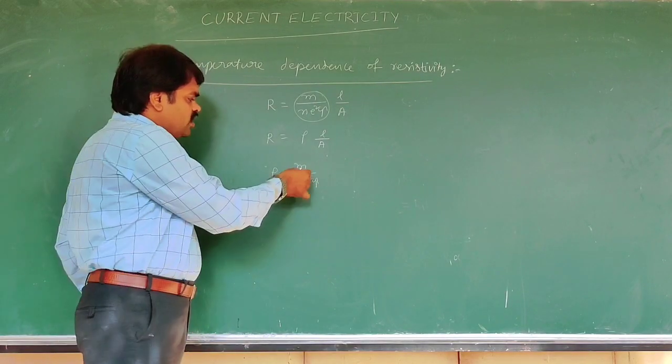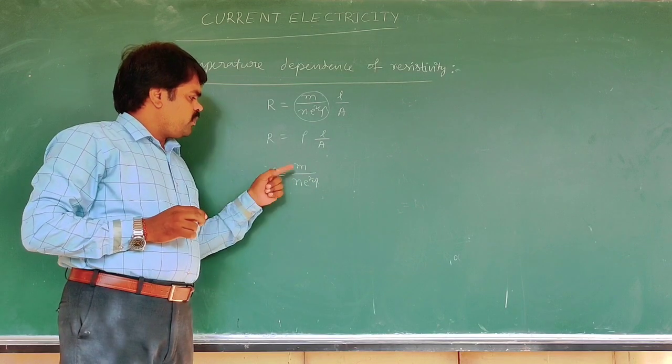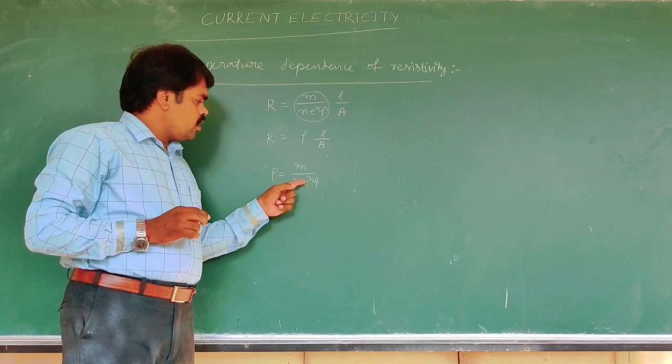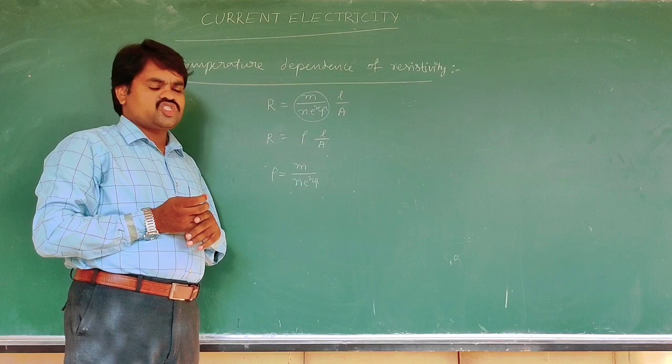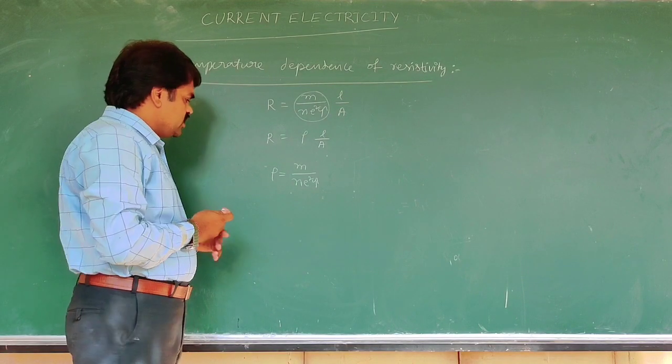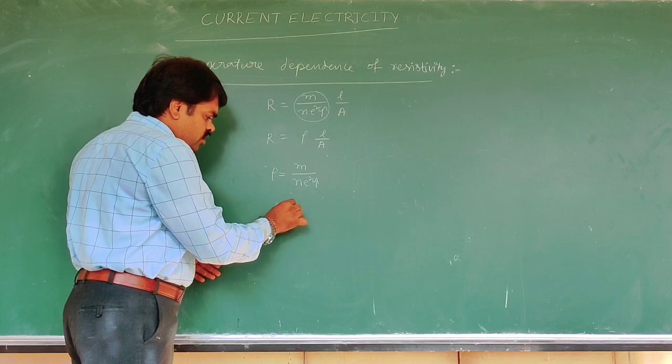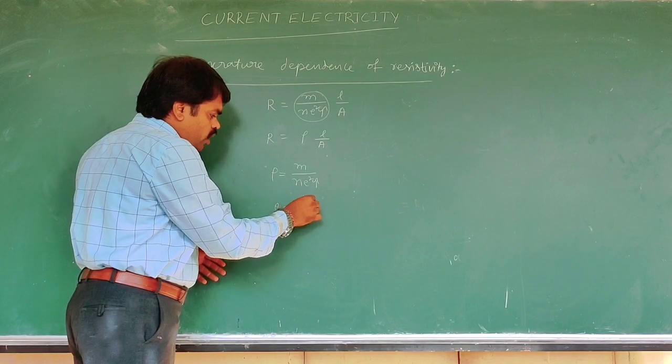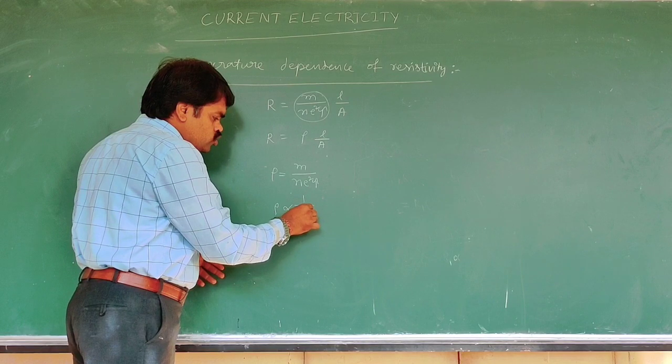Here m and e are constants, the mass and charge of the electron. Here rho is proportional to 1 by n tau.